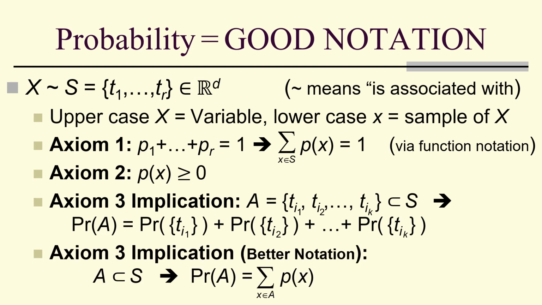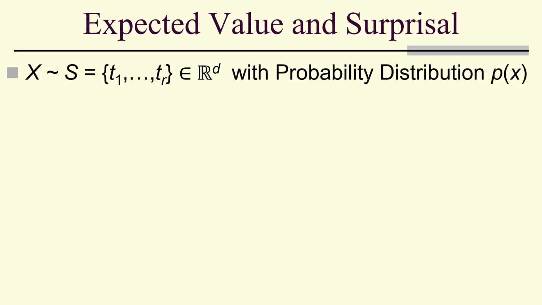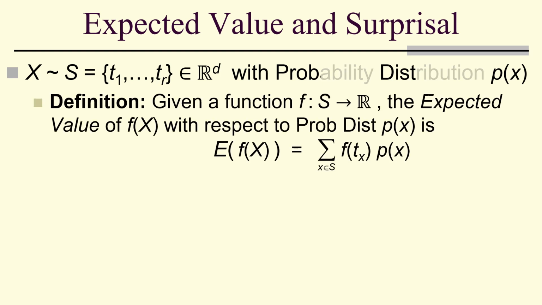But better notation is simply to say if A is a subset of S, then the probability of A is the sum over x in A, p of x. So let's review expected value and surprisal. We've got X is associated with sample space S, that's a subset of a vector space with probability distribution p of x. I may just say prob dist or even PD.